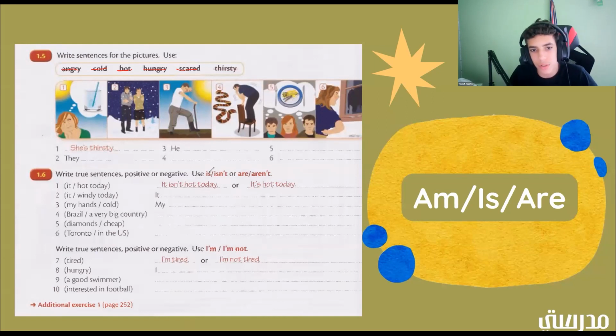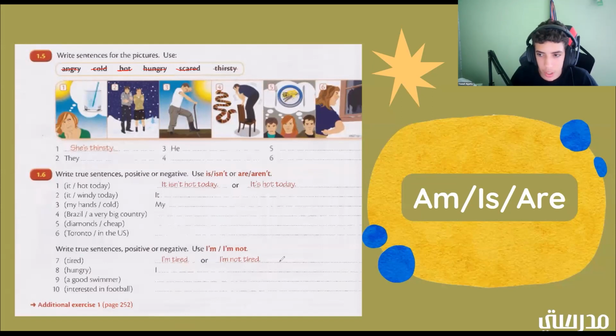So up here we used is, isn't, are, aren't. This time we're going to use I'm not. Okay? So we have tired, just tired. So if we're doing tired, how could we put I'm and I'm not in there? Does anybody know? I'm tired. Good job.